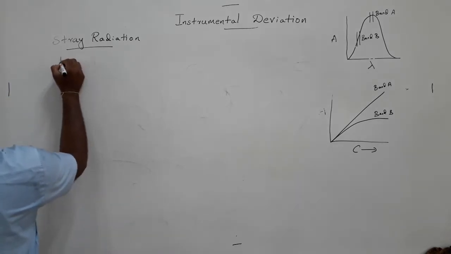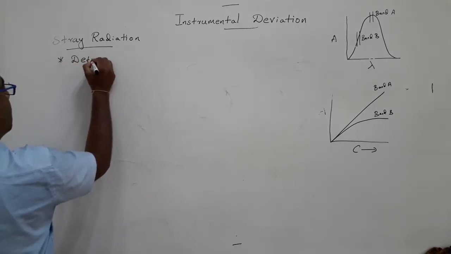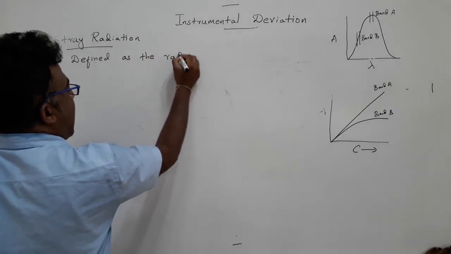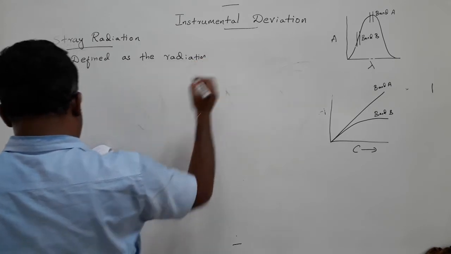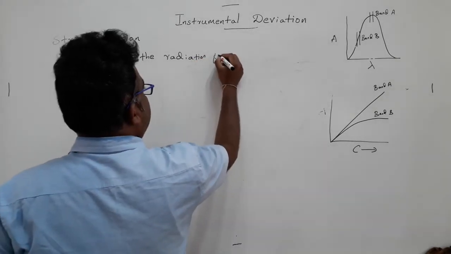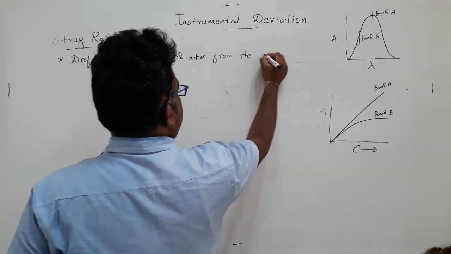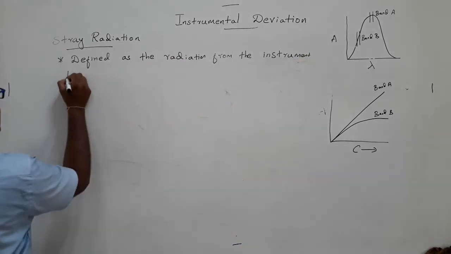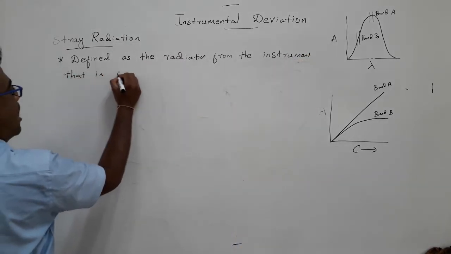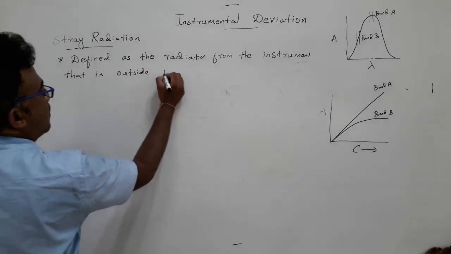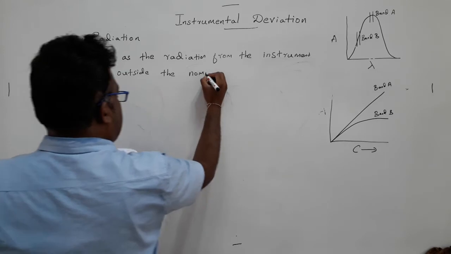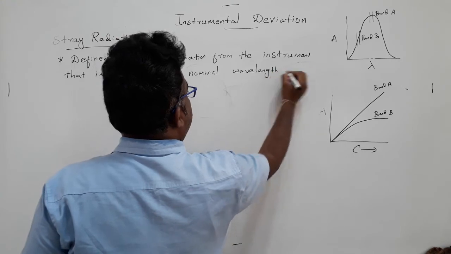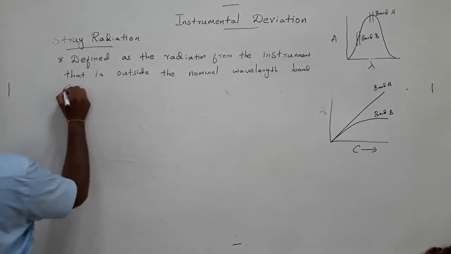It is defined as the radiation from the instrument that is outside the nominal wavelength band chosen for determination.